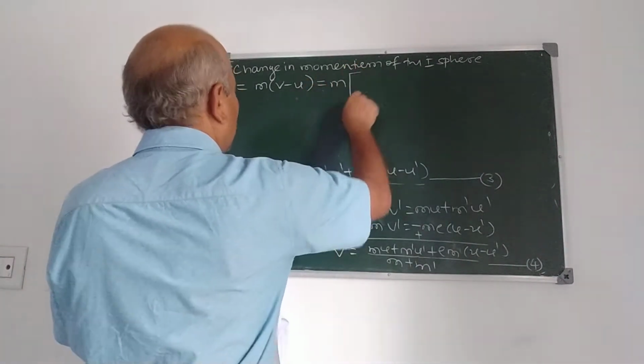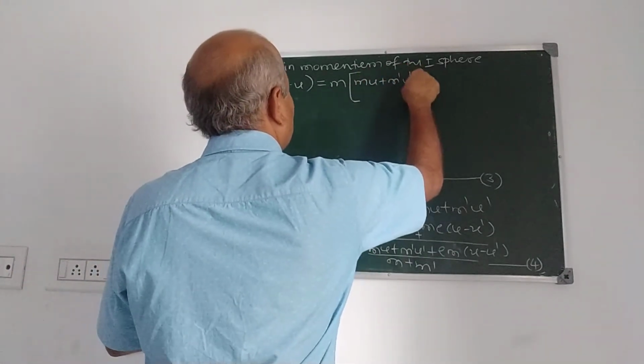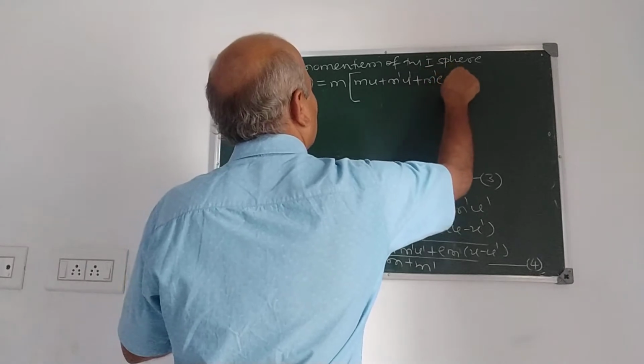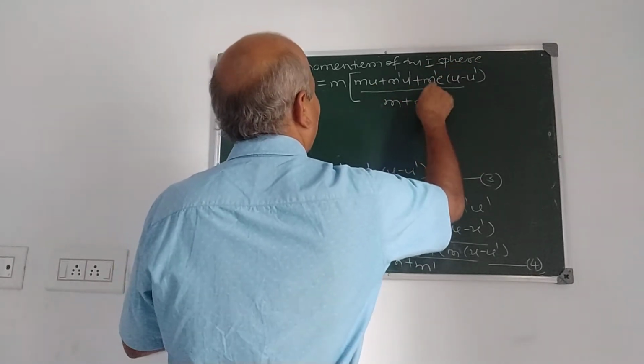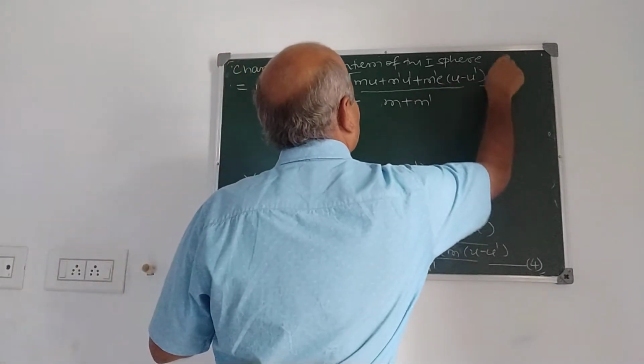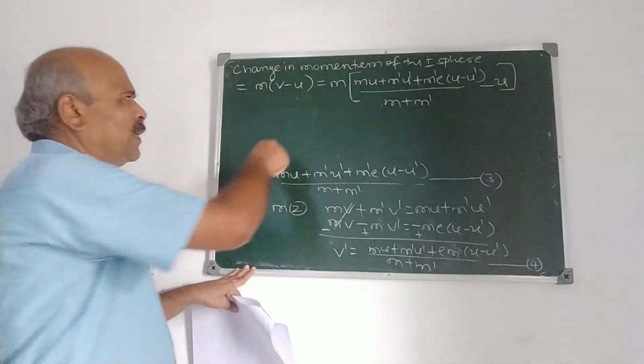M into, substitute value of v here, mu plus m dash u dash plus m dash e into u minus u dash upon m plus m dash minus u. Now we simplify this.